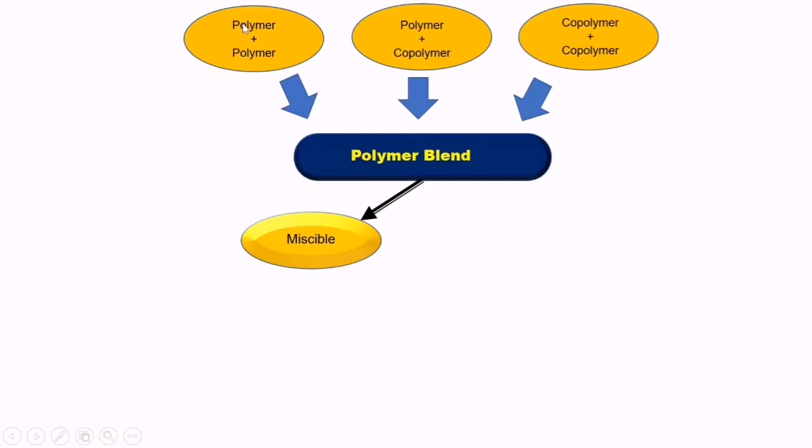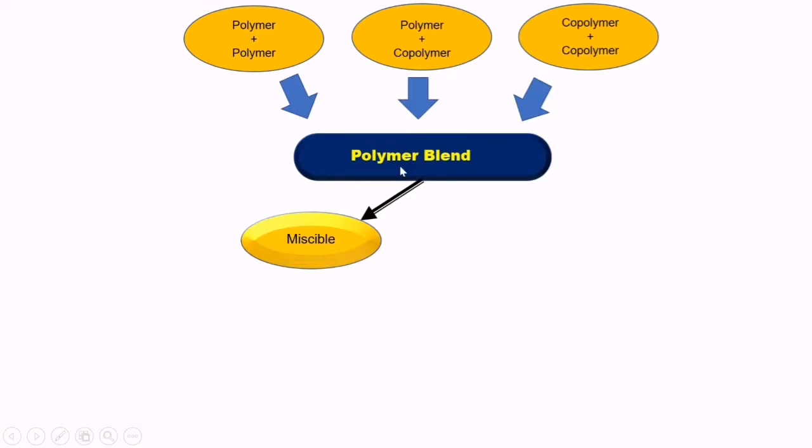Polymer with polymer cannot interact at molecular level, or polymer A cannot dissolve in polymer B. Therefore, the interaction is not like a solute-solvent interaction, and most of the mixing of polymer and polymer, polymer plus copolymer, copolymer plus copolymer is actually in immiscible form, meaning they are not homogeneously mixed.